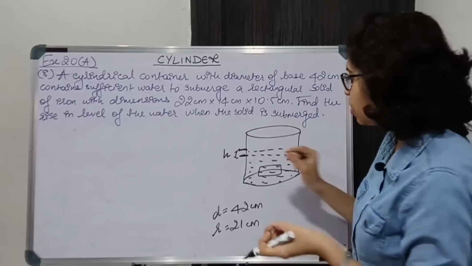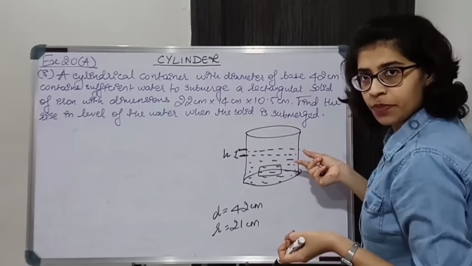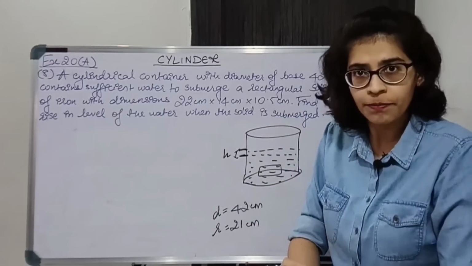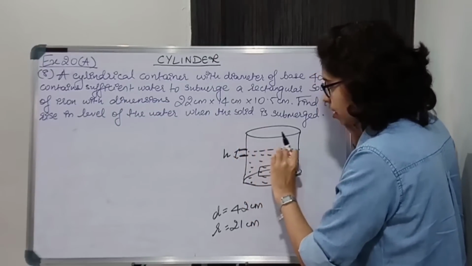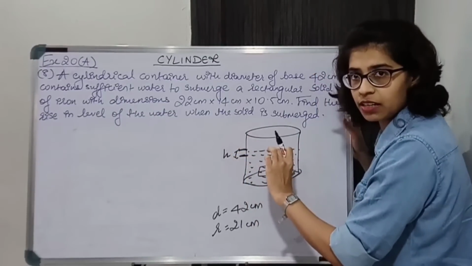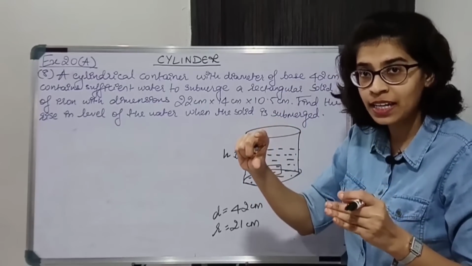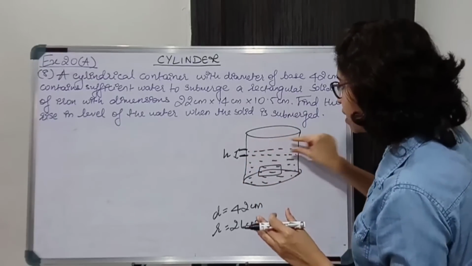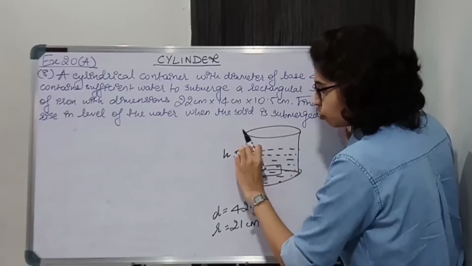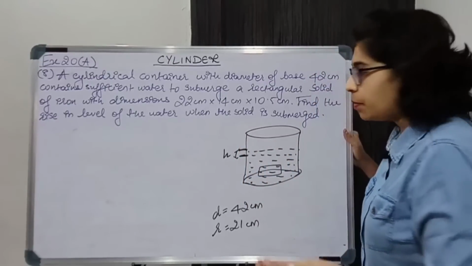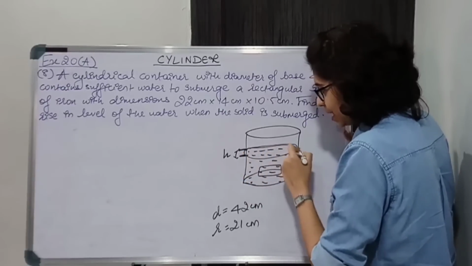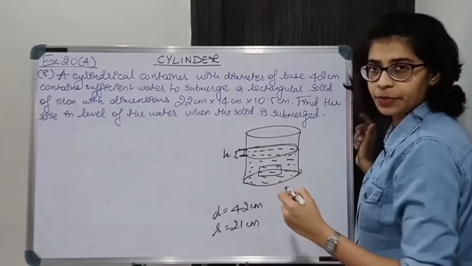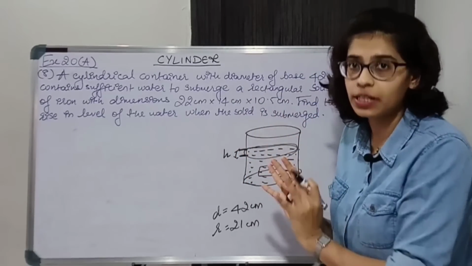Now pay attention. This rise in level will also be in cylindrical form, so the water is going to take the shape of the cylinder. This water is occupying a cylindrical shape inside. It is round with a certain amount of height, so it is occupying a certain amount of volume. This volume is equal to the volume of a cylinder because it is occupying this place up to a certain height. The area of the circle is pi r square, up to a certain height. So it is basically occupying the volume of some cylinder.